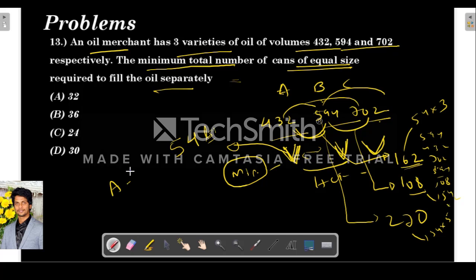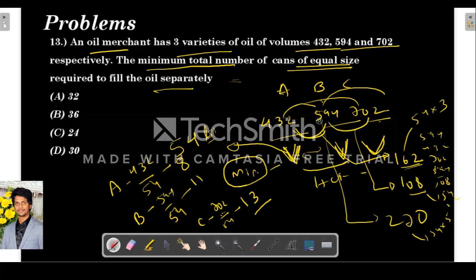So how many such cans are required? For A, he should use how many cans? 432 by 54, which is 8. For B, 594 by 54, which is 11. For C, 702 by 54, which is 13. So the total number of containers required is 8 plus 11 plus 13. 8 plus 11 is 19, plus 13, so 32 containers are needed.